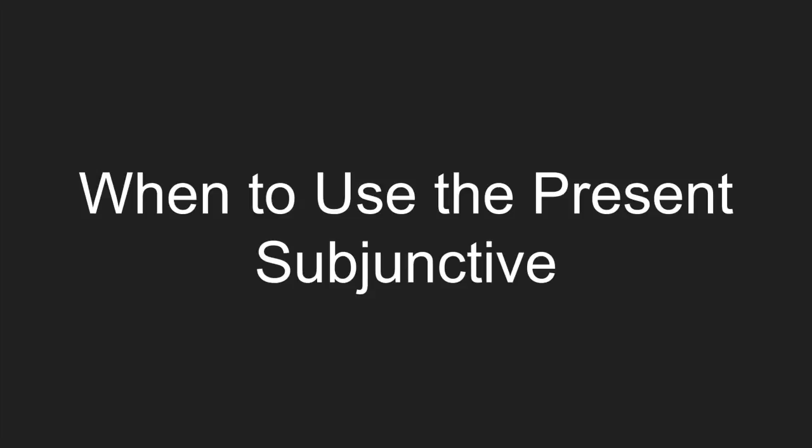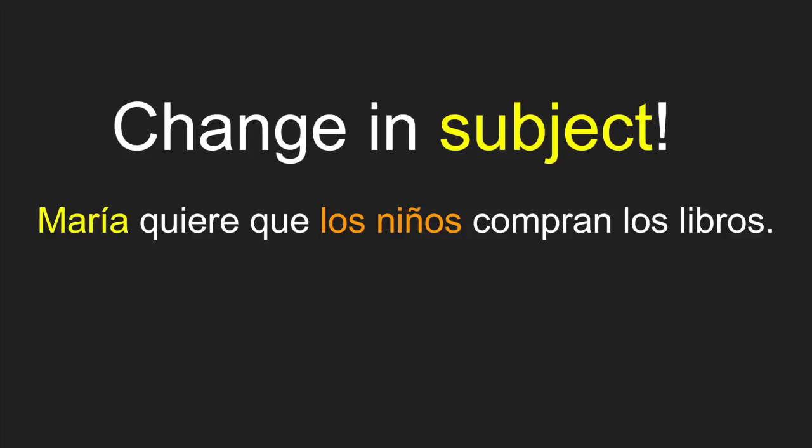In this video, I'll be talking about when to use the present subjunctive tense. The first prerequisite to using the subjunctive is having a change in subject within the sentence. This means that the actor in the first half of the sentence is different from the second half. Let's look at an example.